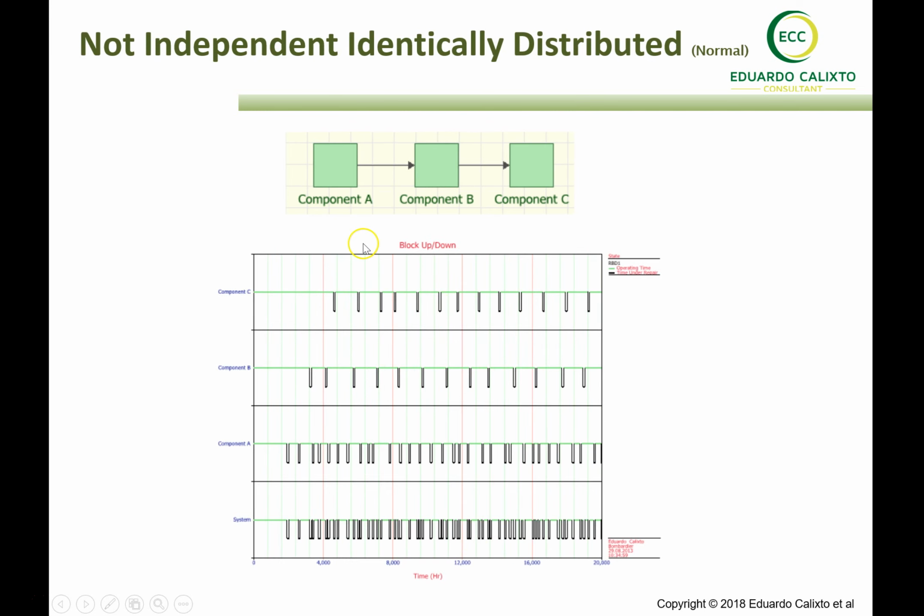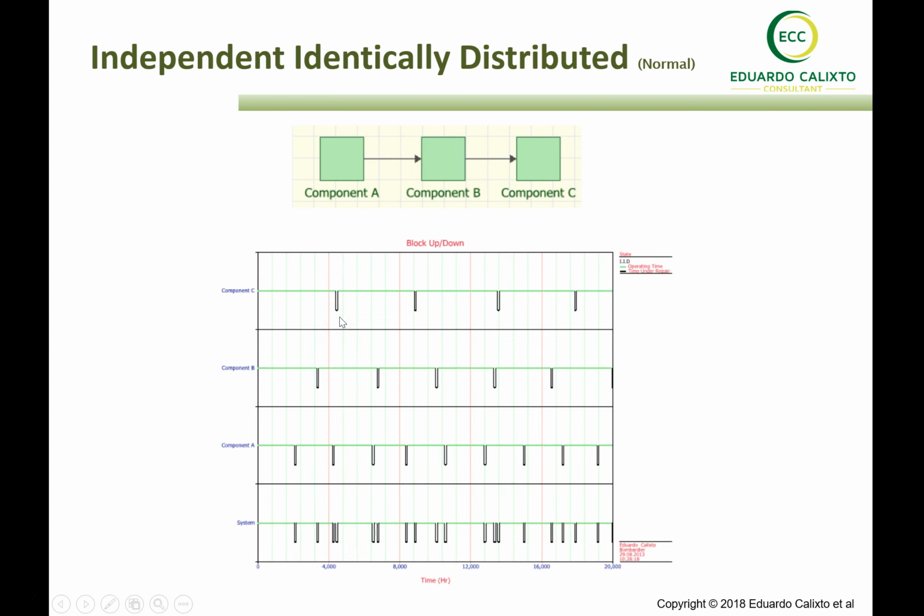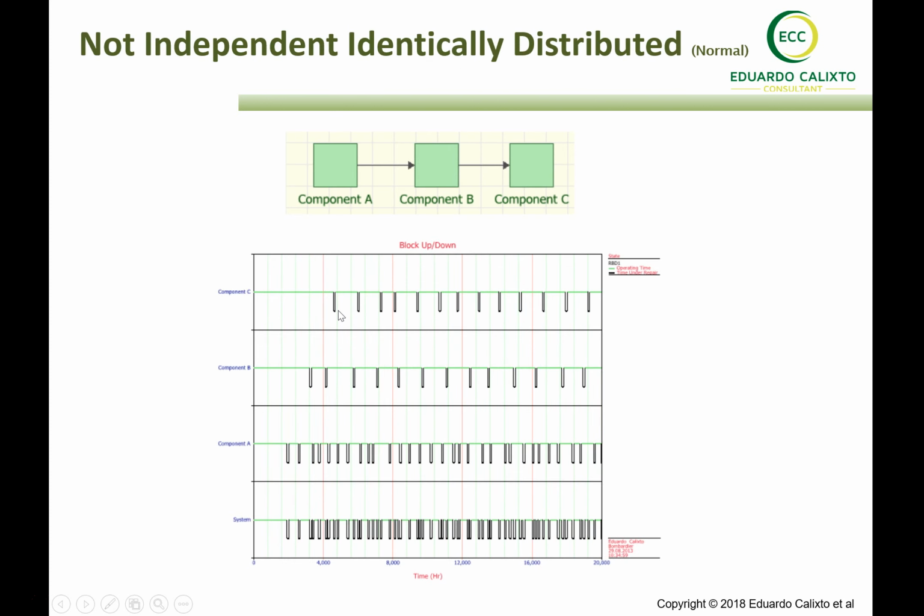But let's consider now that we have degradation of 50%. Now we can see that the interval of failure, after the first repair or replacement or preventive maintenance, reduces along time. So now there is a degradation. It is not possible to reestablish the restoration factor to 100% after this preventive maintenance. And that will affect, of course, the system.